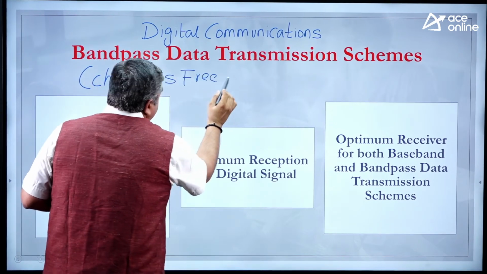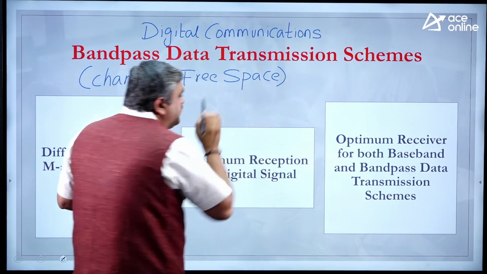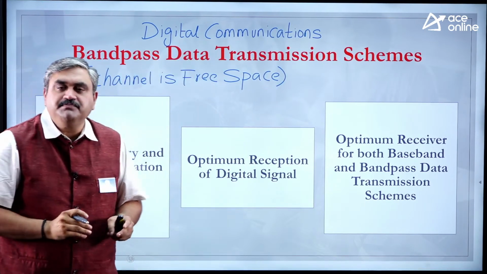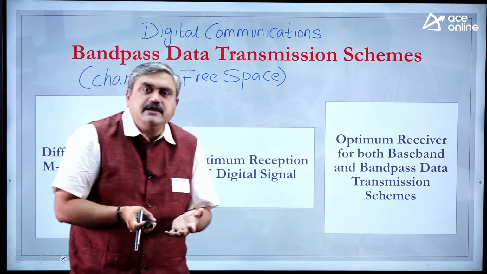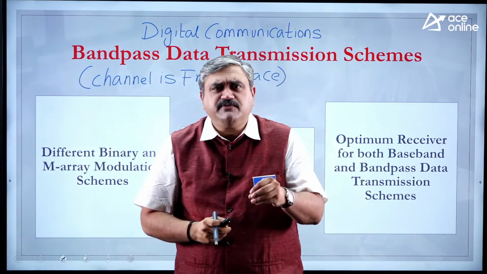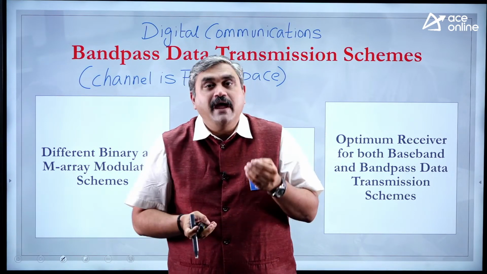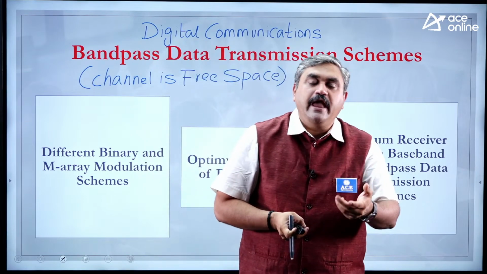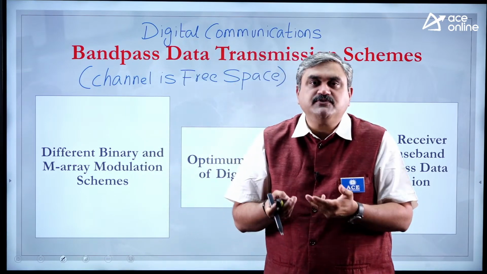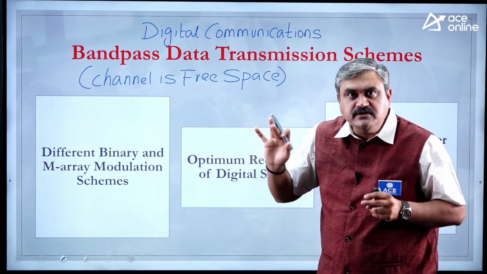Finish. That means air is the medium of transmission. So whatever binary data you are getting, you are again converting into a carrier, because you cannot simply throw binary data into air. You have to convert that into continuous format and then transmit, where the medium of transmission is free space. That is what happens in band pass data transmission schemes.